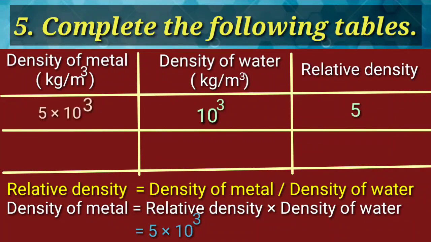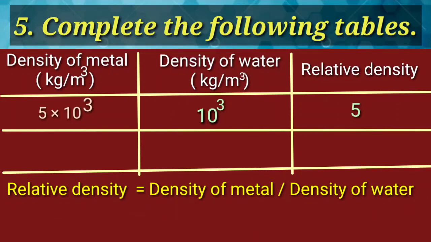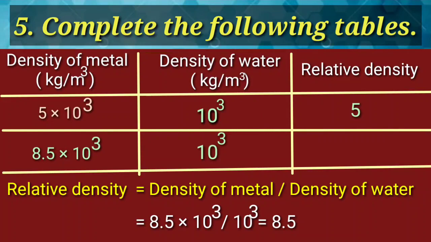Density of metal is 5 into 10 cube kilogram per meter cube. Second example, density of metal 8.5 into 10 cube, density of water 10 cube. Using the formula relative density is equal to density of metal upon density of water is equal to 8.5 into 10 cube upon 10 cube is equal to 8.5. Relative density is 8.5.